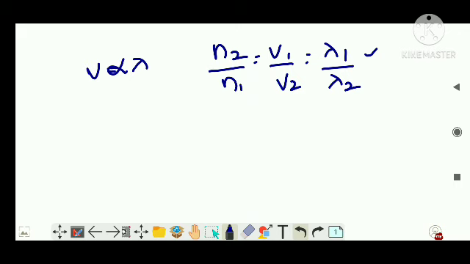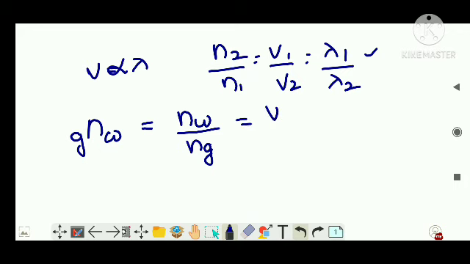Now let's take an example. What do you mean by n_gw? It is the refractive index of glass with respect to water, equal to vw by vg, which is lambda w by lambda g.